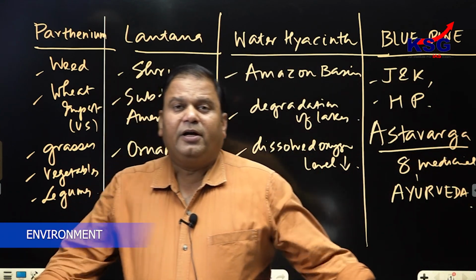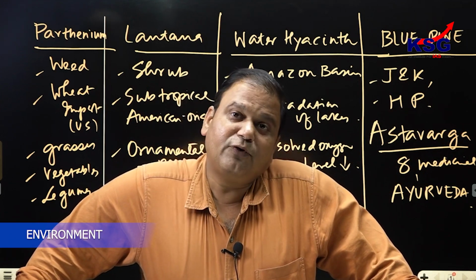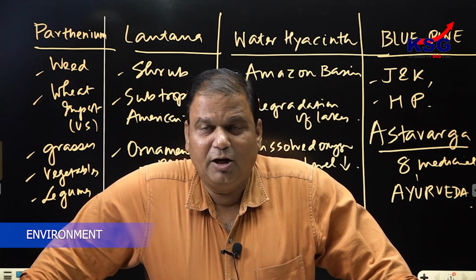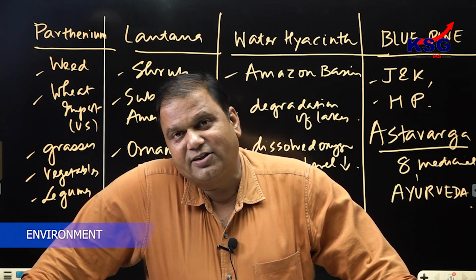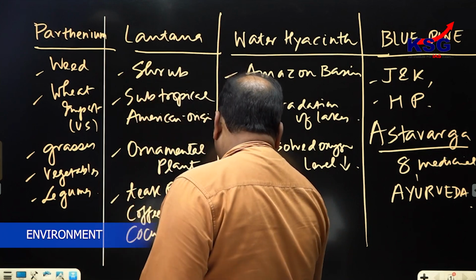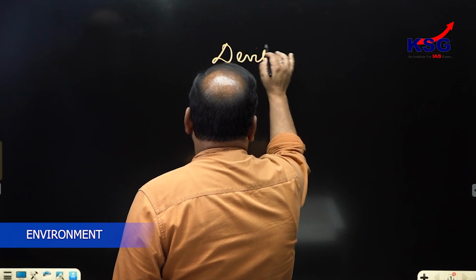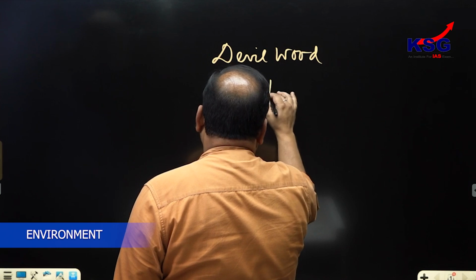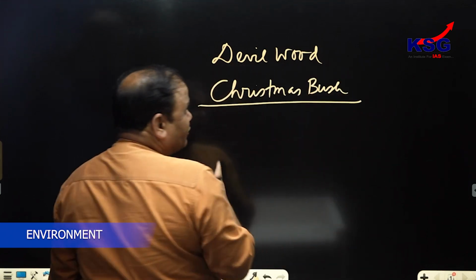Now, it also includes Juliflora. Juliflora was brought by the British to end desertification in Rajasthan, but this plant species is responsible for degradation of Rajasthan on a large scale. It also includes what is called devilwood, which is nothing but Christmas bush. This is also invasive in India.